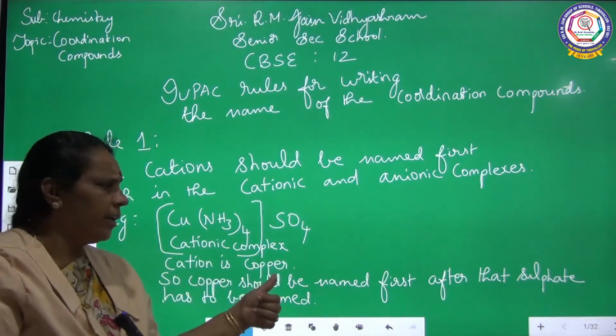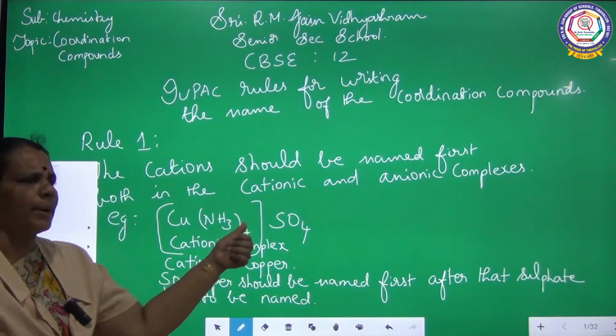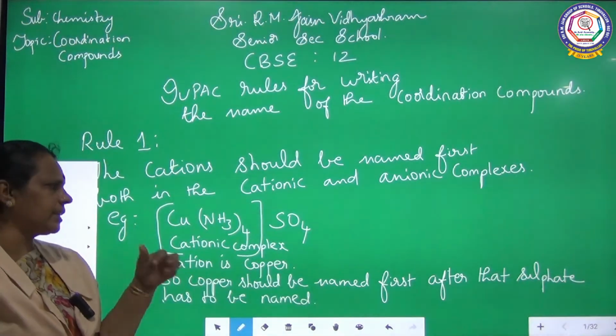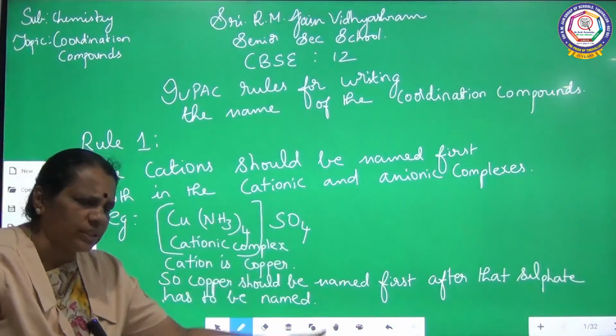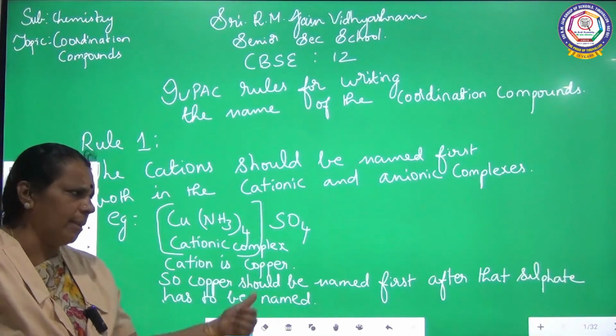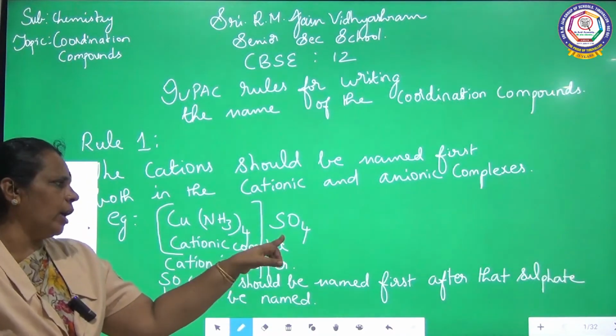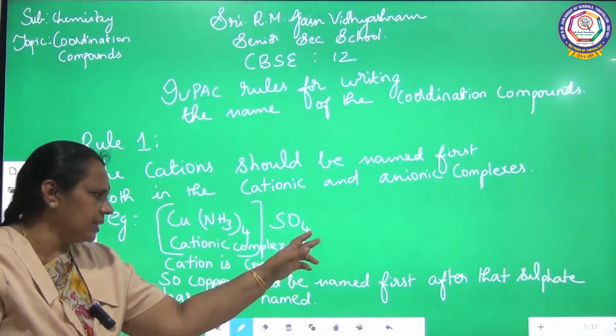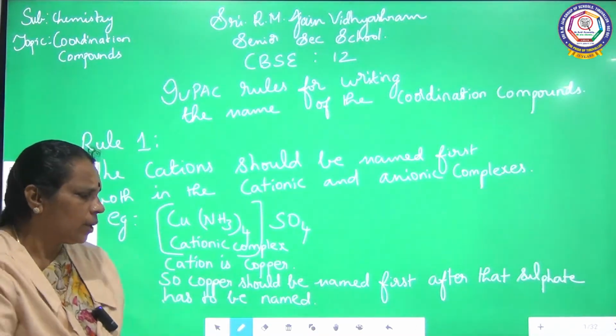So here I have written tetramine copper 2 sulfate. The name of the complex is tetramine copper 2 sulfate. Here copper is the cation, so it has to be named first. After that we have to name the anion which is sulfate radical. So this is rule number 1.